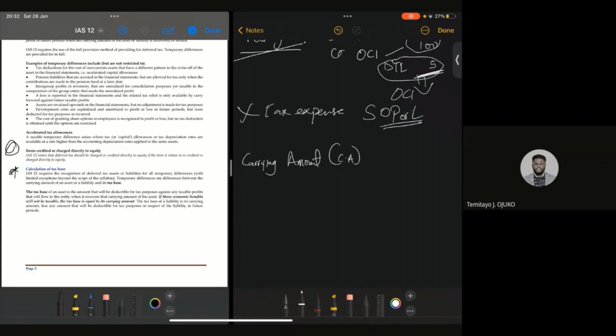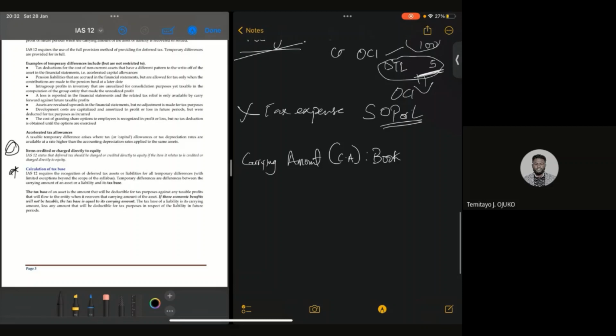Your carrying amount is very simple. Your carrying amount is your book value. Take note of that. It's as simple as ABC. We are saying that your carrying amount, let's say for example of an asset, is the book value of the asset.